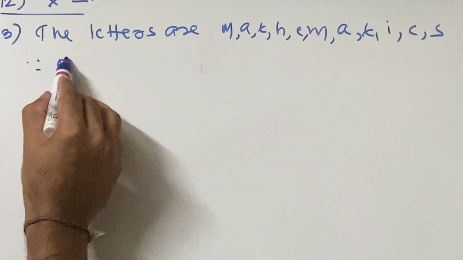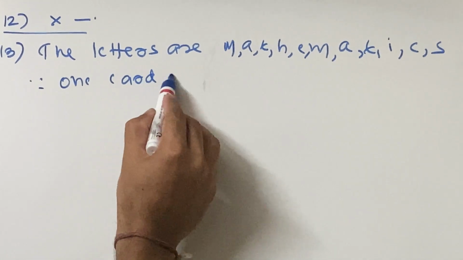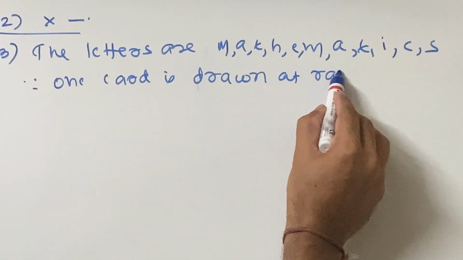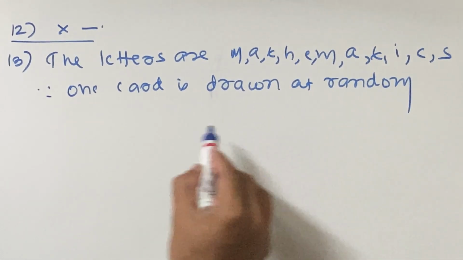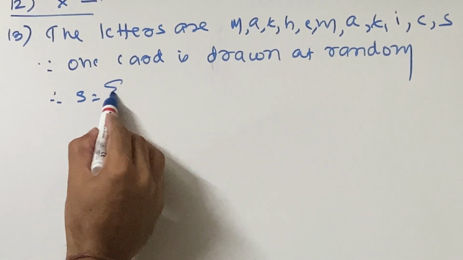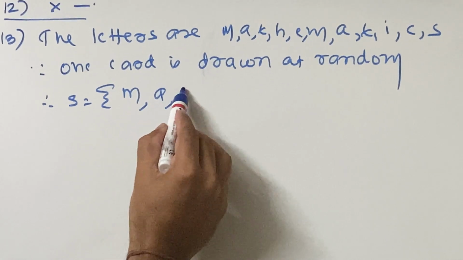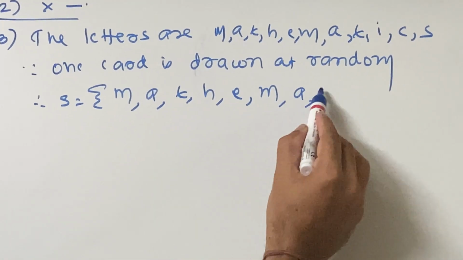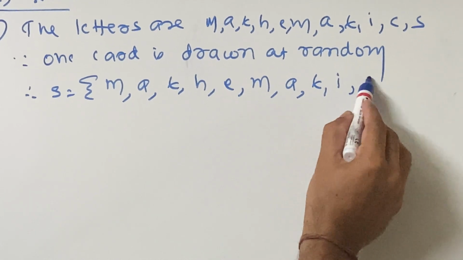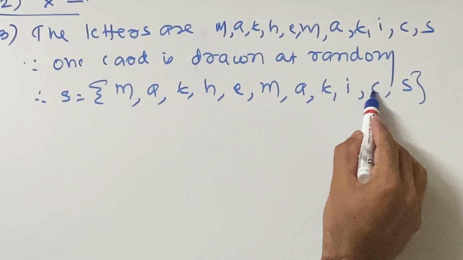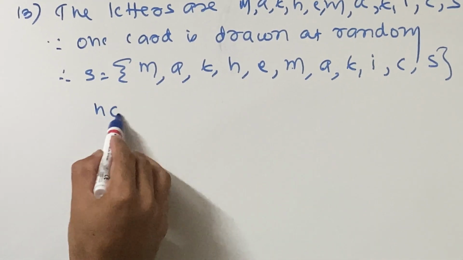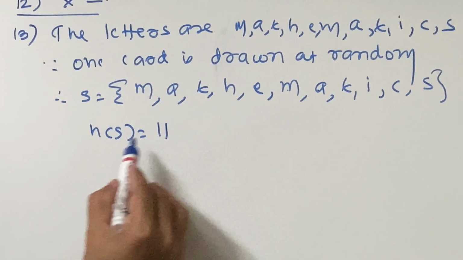Since one card is drawn at random, you get the sample space: write them all, M, A, T, H, E, M, A, T, I, C and S. 1, 2, 3, 4, 5, 6, 7, 8, 9, 10, 11. So n of S is equal to 11.